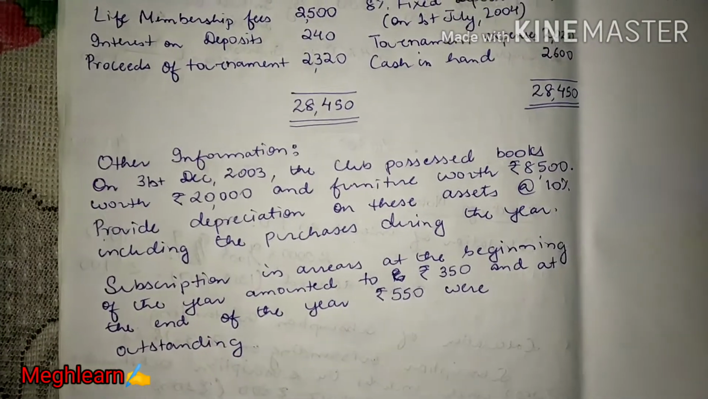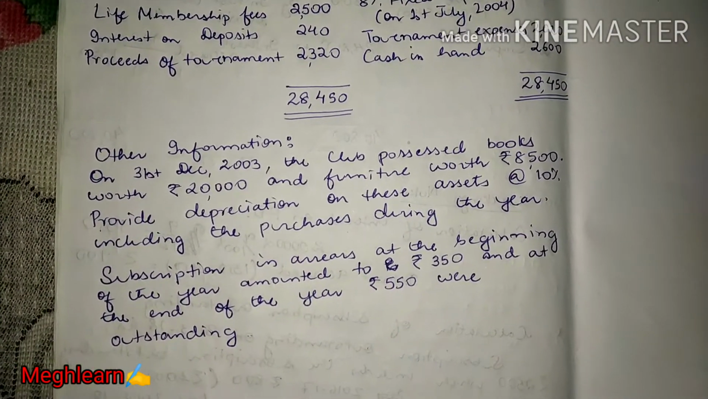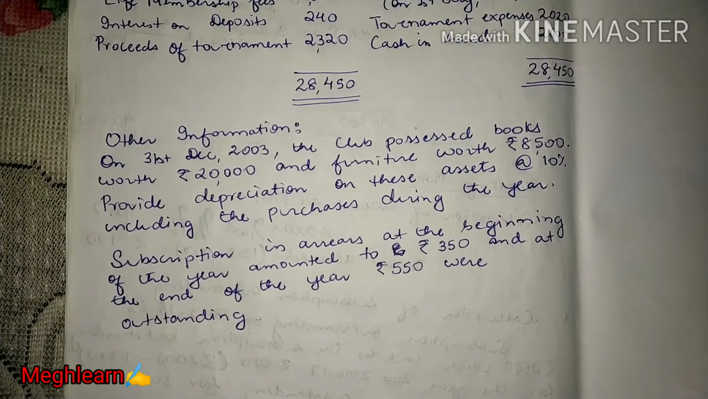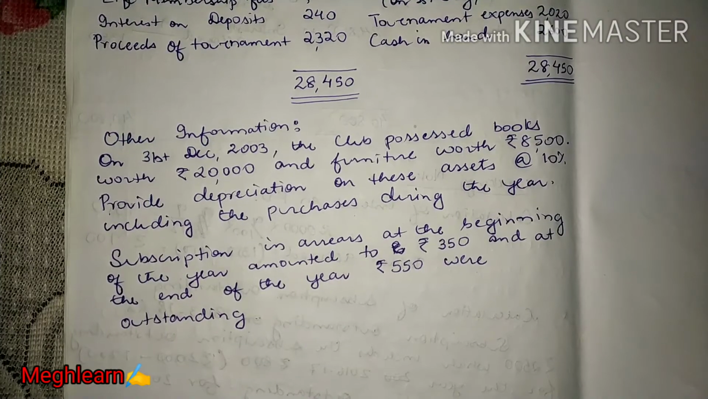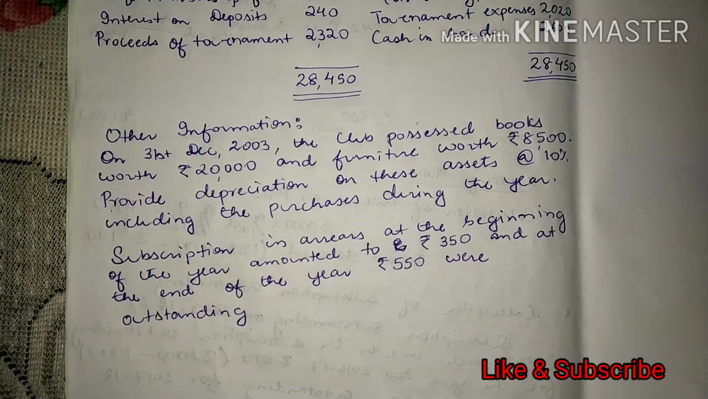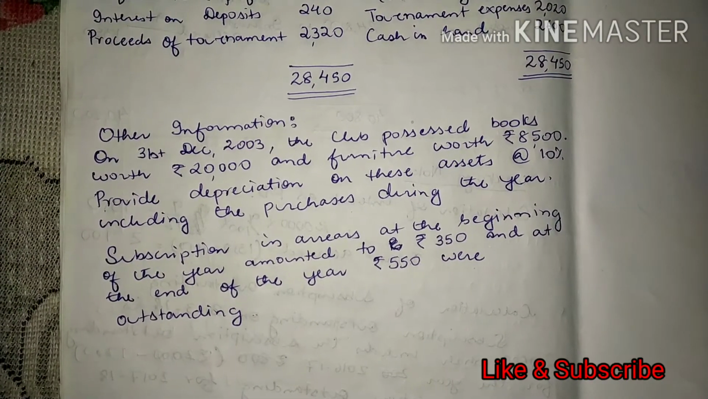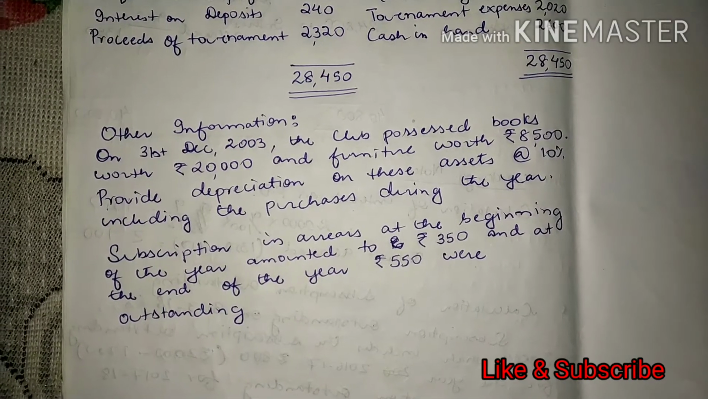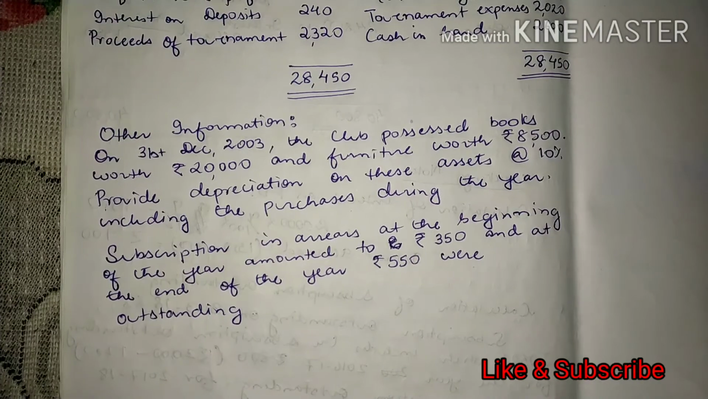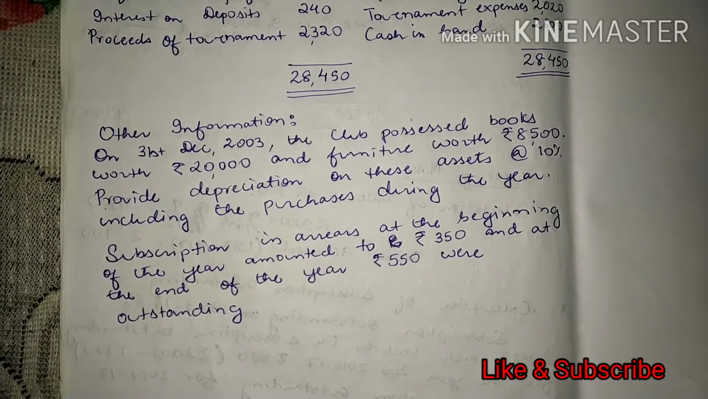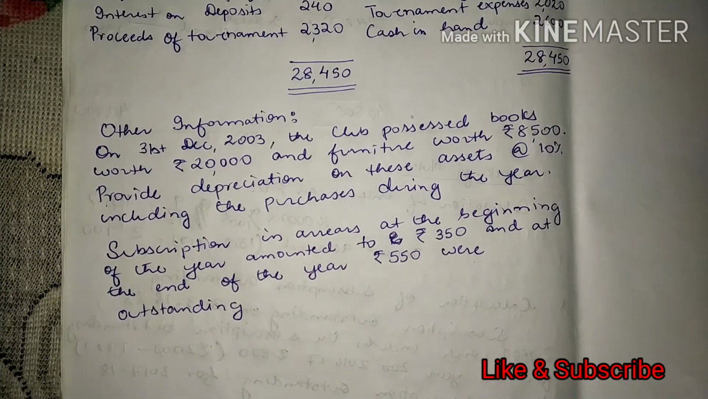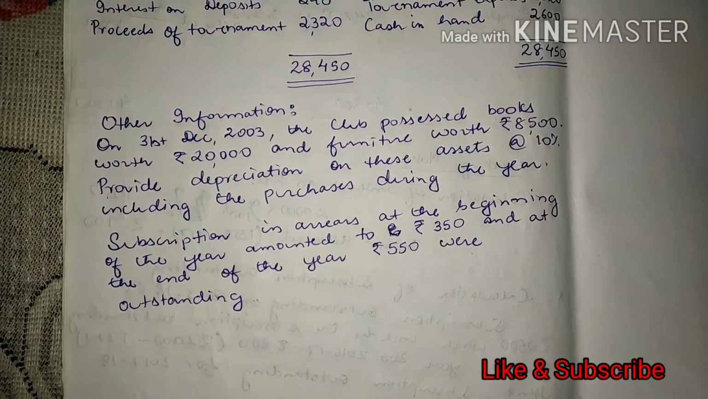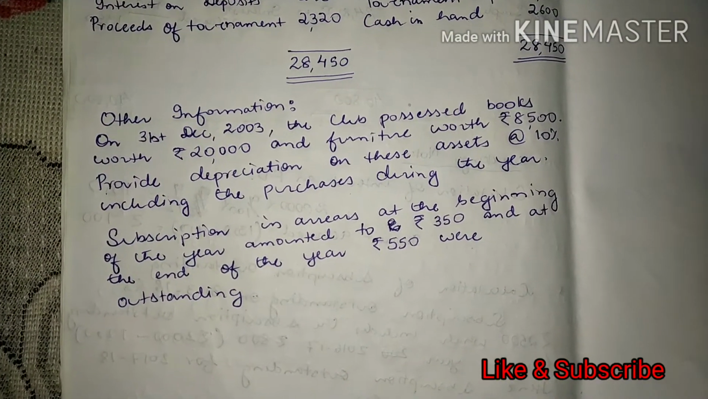Then there is certain extra information, additional information which is given. Yes, the club possesses books worth rupees 20,000 and furniture worth rupees 8,500. Provide depreciation on these assets at the rate of 10%, including the purchases during the year. So we have to provide depreciation on books and furniture at the rate of 10%, including the purchases which is made during the year. Then we have subscription in arrears at the beginning of the year amounted to rupees 350.